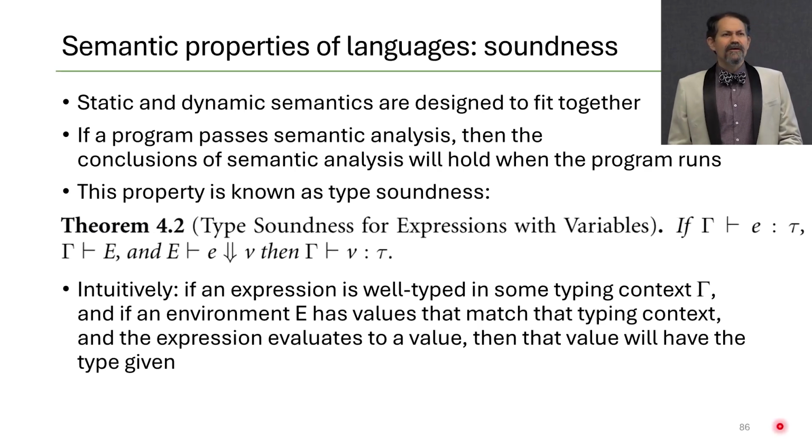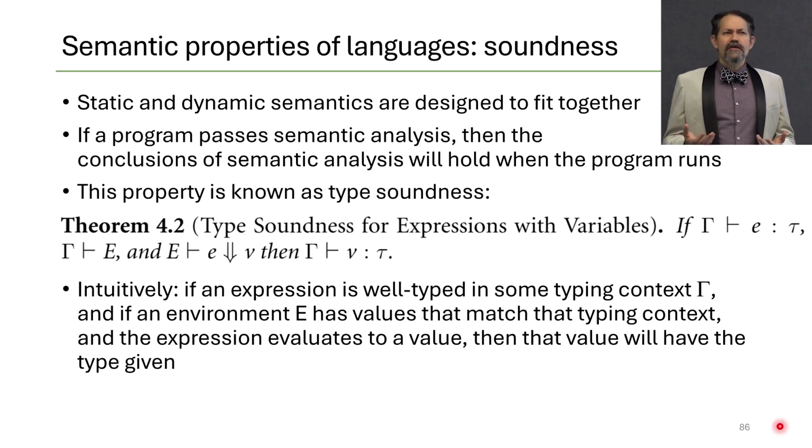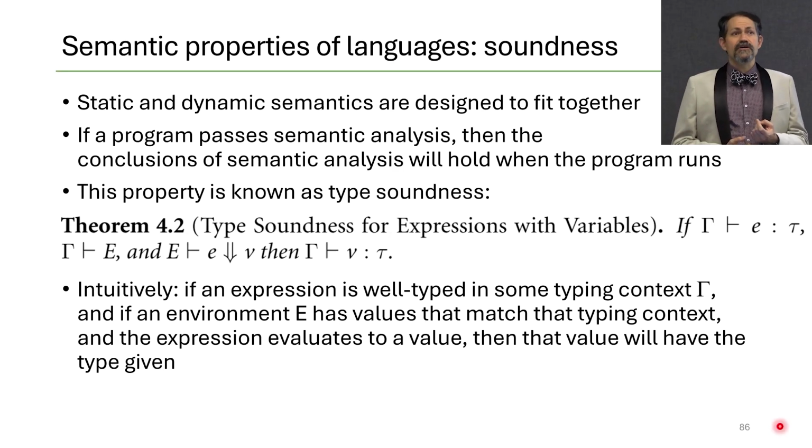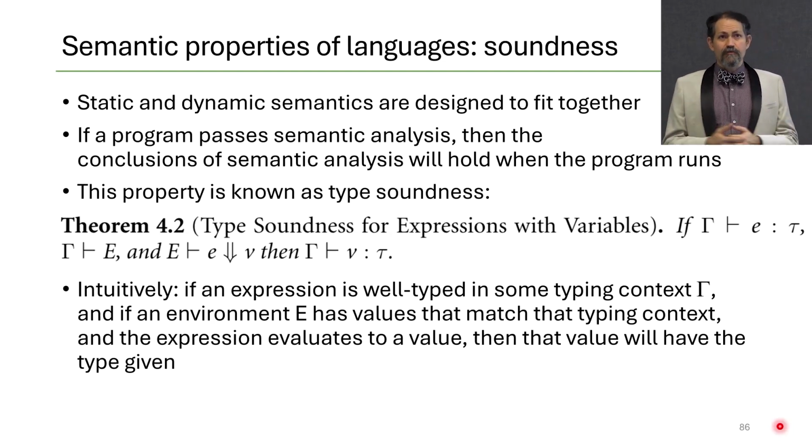As we discussed before, static and dynamic semantics are really designed to fit together. If a program passes semantic analysis, then the conclusions of the semantic analysis will hold when the program runs. This property is known as type soundness. It tells us that we've designed our static and our dynamic semantics so that when we do a static semantics, we can trust the results when we run the dynamics. So we can actually state a theorem, type soundness for expressions with variables.